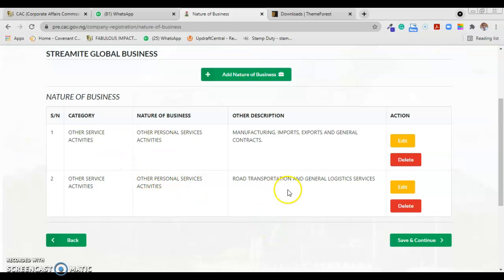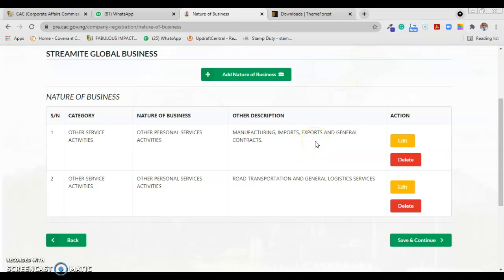So you are expected to rephrase everything, to make everything one. Are you getting it? You are expected to make everything one. So that is what they expect you to do. Like this road transportation, that's why the person gave an example: manufacturing, import, export, and general contract, road transportation and logistics. So the person expects you to put all these things here.